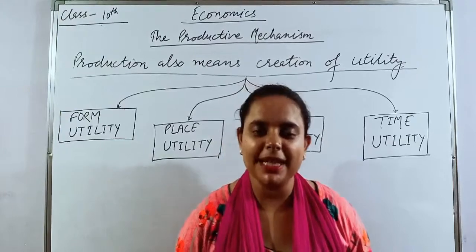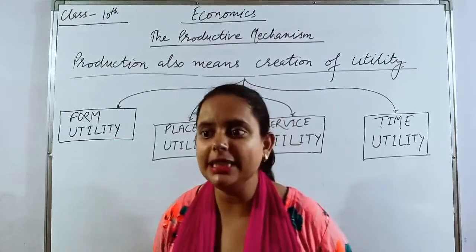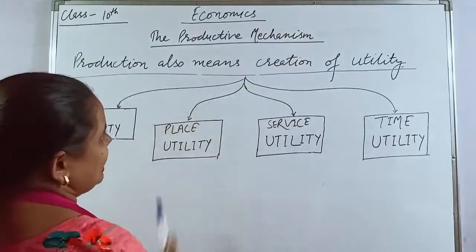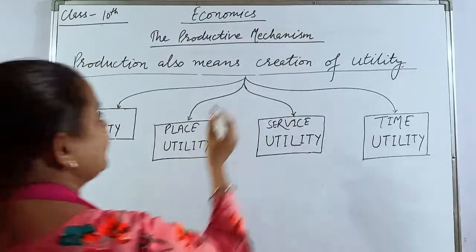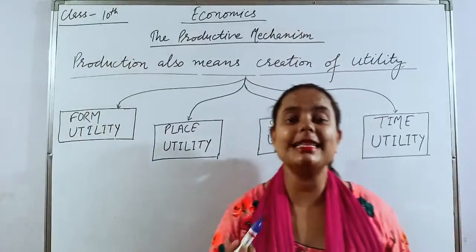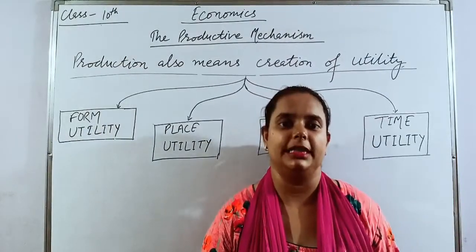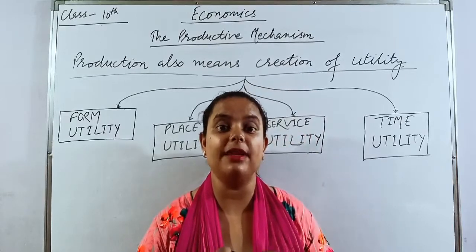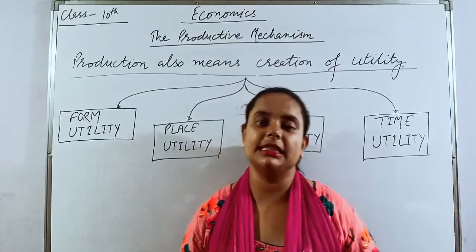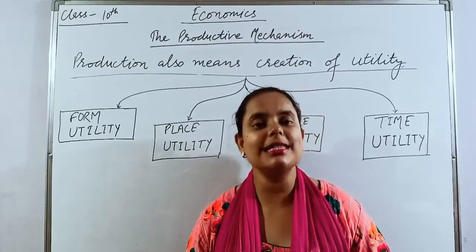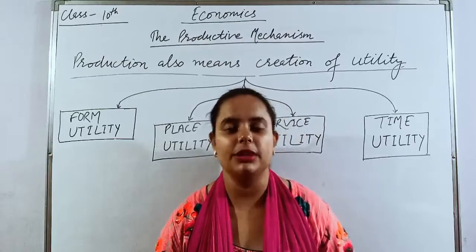Moving on to the next topic, that is utilities. See, production also means creation of utility. Production means creation of utility. And what is utility here? Utility is the want satisfying power of a commodity. Means any commodity that has the power to satisfy our wants will be considered as having utility. Utility means want satisfying power of a commodity.